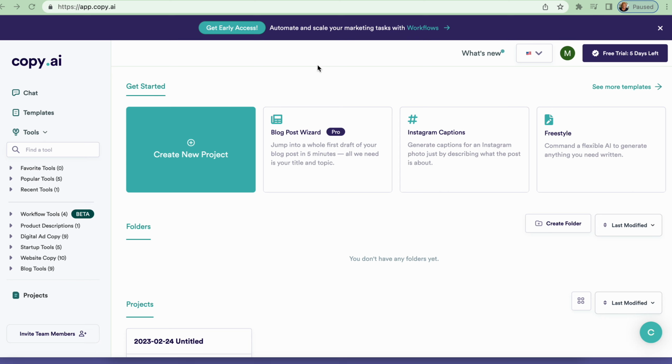It's incredible. When you tap on Copy.ai, you are brought to this dashboard. You can create a new project, blog post wizard for the pro membership. I've watched the video, it's incredible. Instagram captions and freestyle, that's pretty cool. But I'm going to start basic here. I'm going to click on chat.